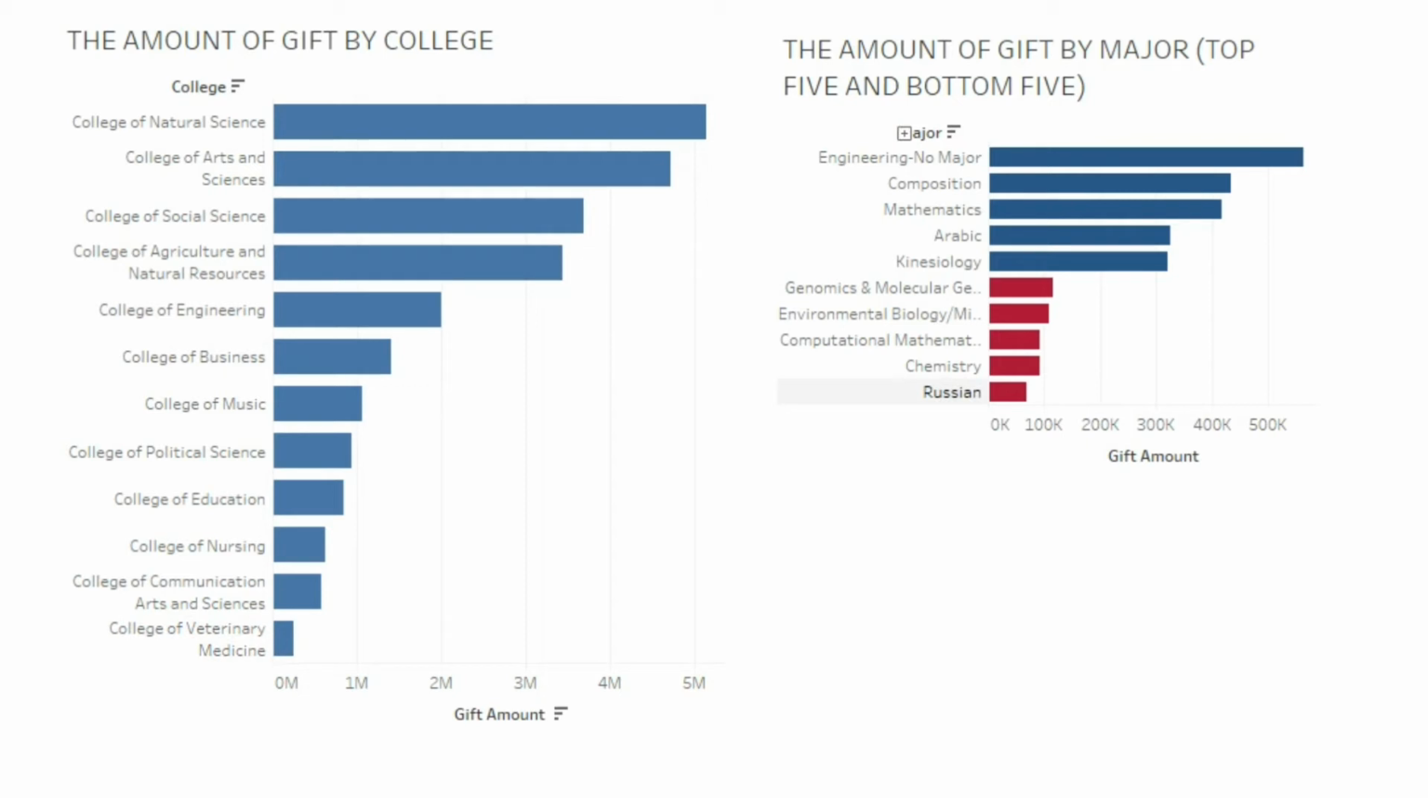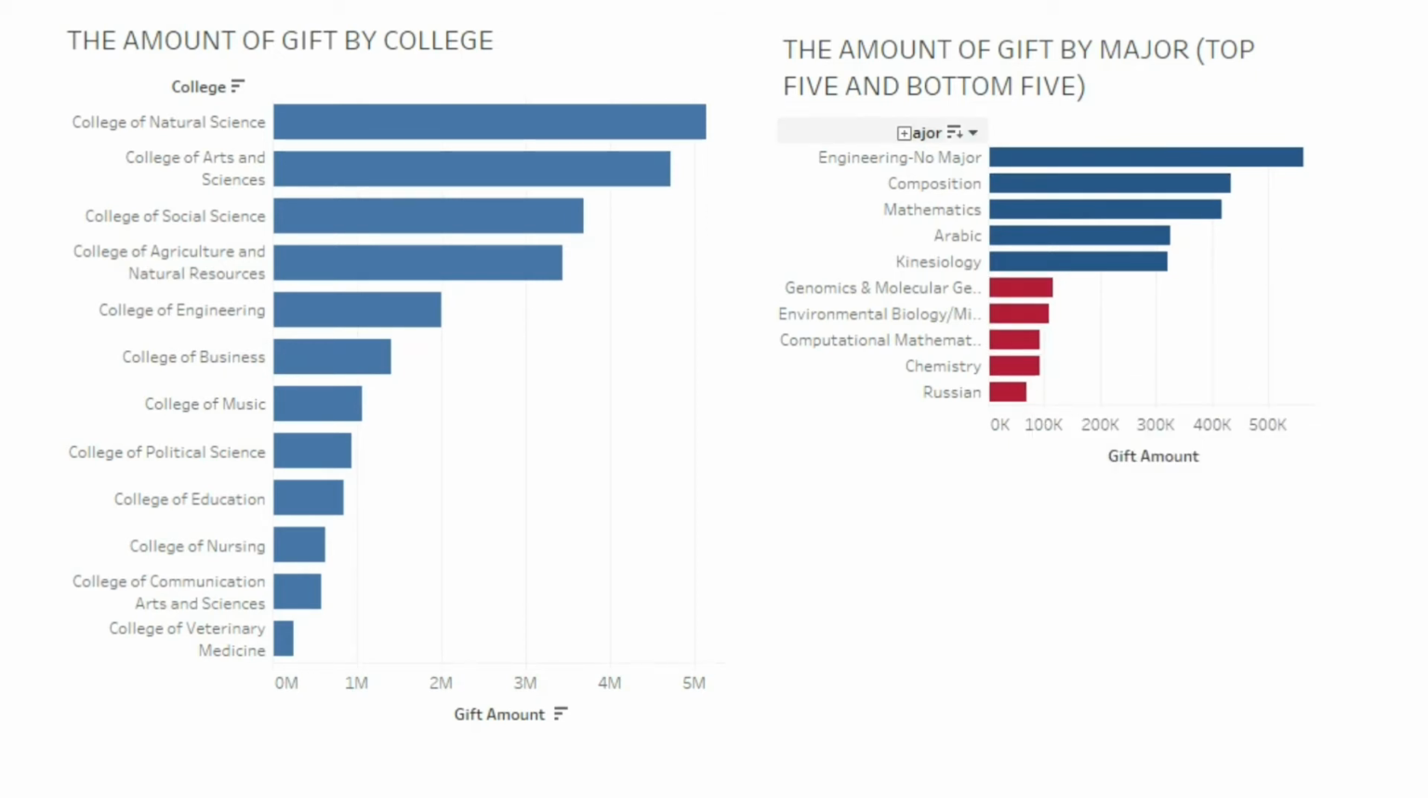So what are the top 5 and bottom 5 majors by amount of donation? The top 5 majors are engineering, computation, mathematics, Arabic, and kinesiology. And the bottom 5 majors are Russian literatures, chemistry, computational mathematics, environmental biology, and genomic and molecular genetics.